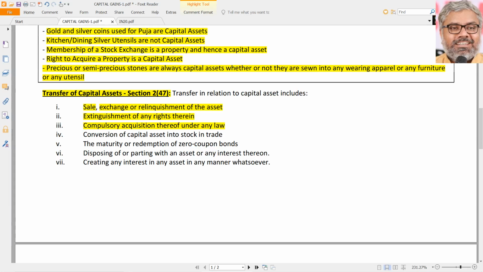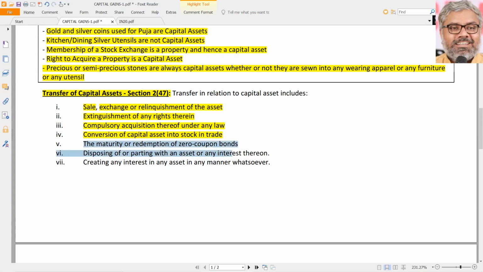Sale, exchange, relinquishment of an asset, extinguishment of any rights within that asset are therein. Compulsory acquisition of the asset under any law. Conversion of a capital asset into stock in trade is also a transfer. Earlier we have seen the reverse of it in PGBP. Conversion of stock in trade into a capital asset was charged under section 28 as PGBP. Now the reverse, conversion of a capital asset into stock in trade, is treated as a transfer, and that will be taxable under the head of capital gains.